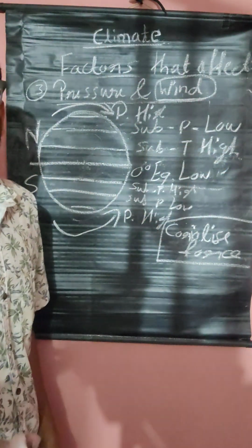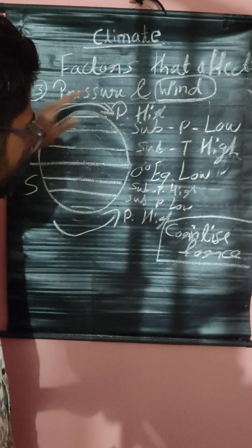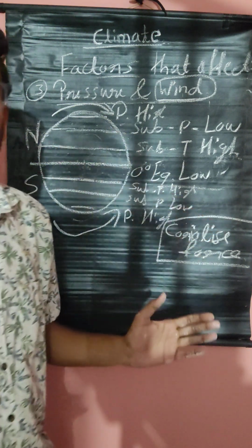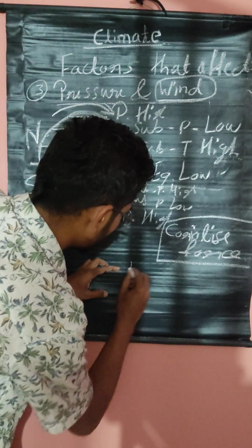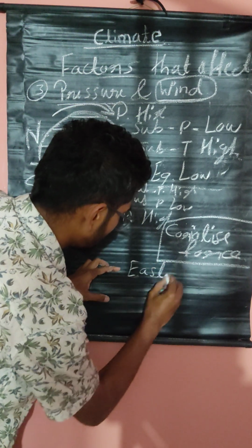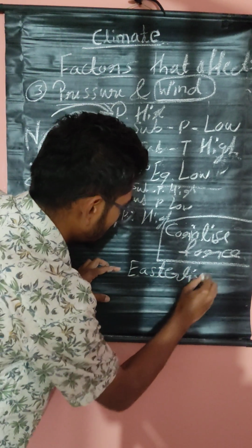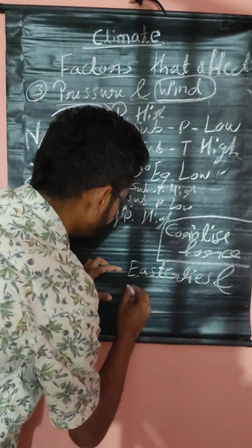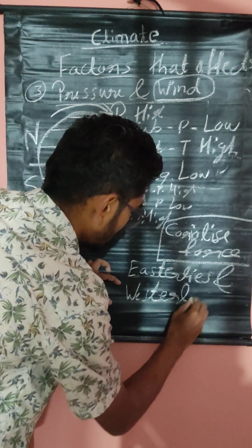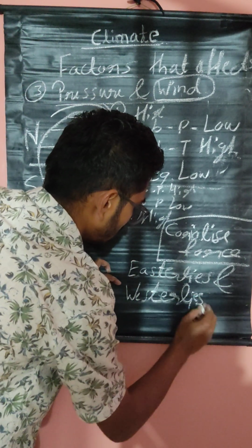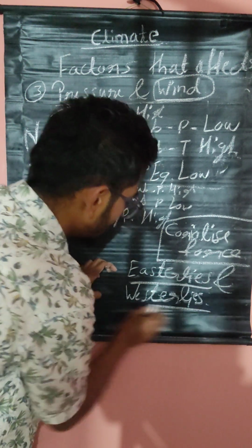There are some permanent winds on this earth. Those permanent winds are called easterlies and westerlies. Easterlies and westerlies.